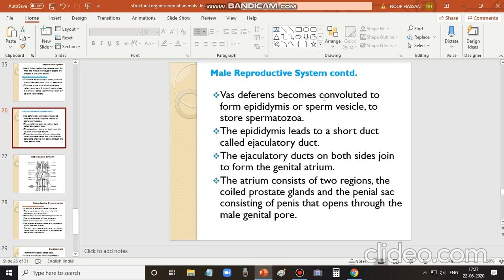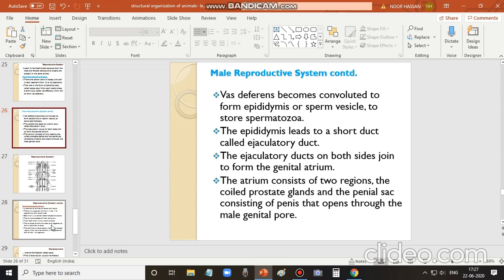The vas deferens leads to the convoluted tubule, the epididymis, which is also called the sperm vesicle because it stores spermatozoa. The ejaculatory duct arising from the epididymis opens into the genital atrium, or simply the atrium. The atrium consists of two regions: one has the coiled prostate glands, and the other is the penial sac consisting of the penis, which opens outside through the male genital pore.